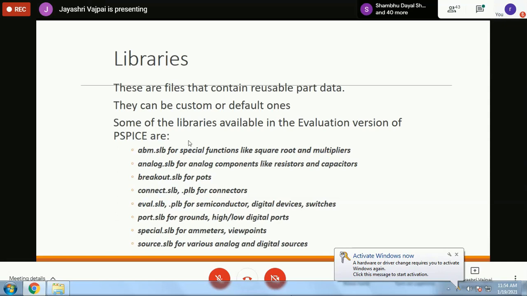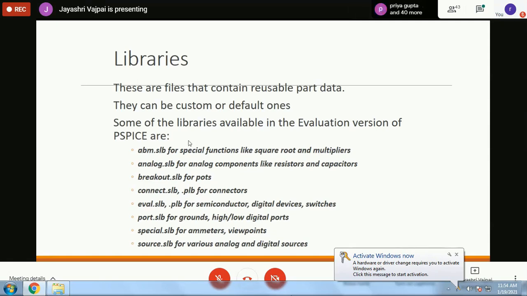Similarly, now let us look at some of the libraries which are directly available and may be useful for a newcomer in the field. ABM.SLB, where SLB stands for the PSpice symbol library, allows use of special functions like square root, multiplier, etc. So you can use any special function.